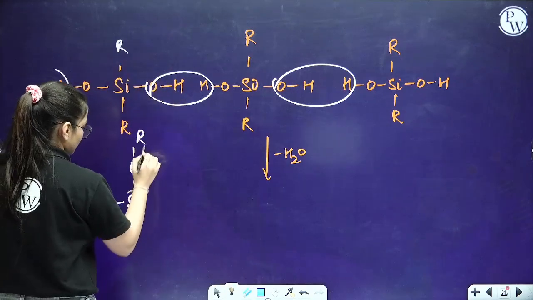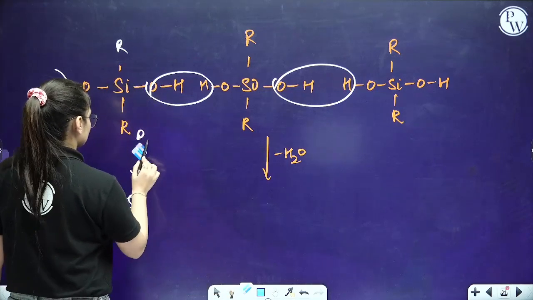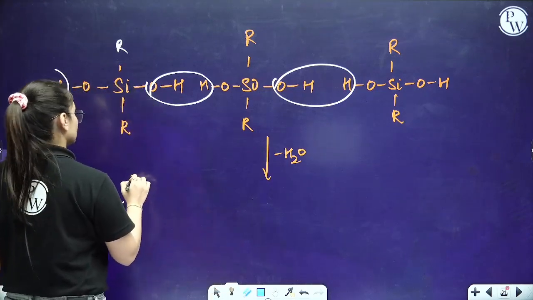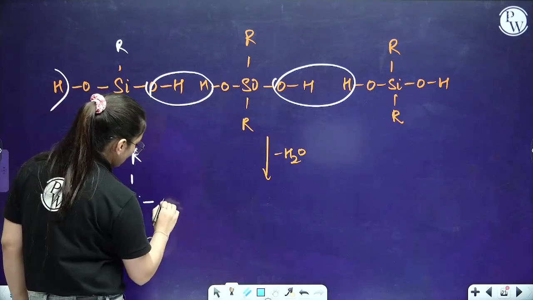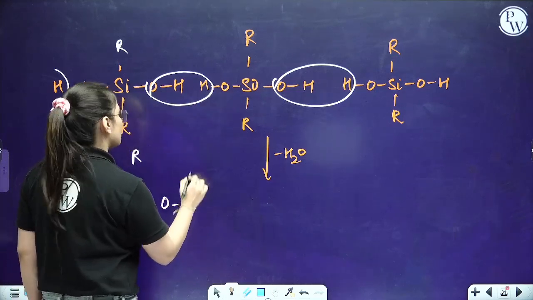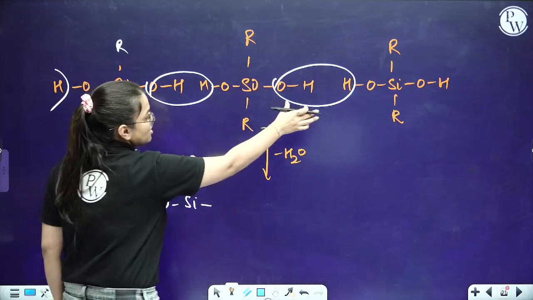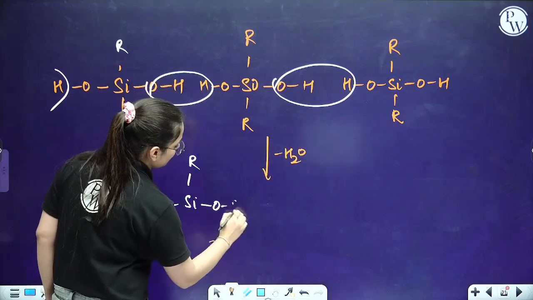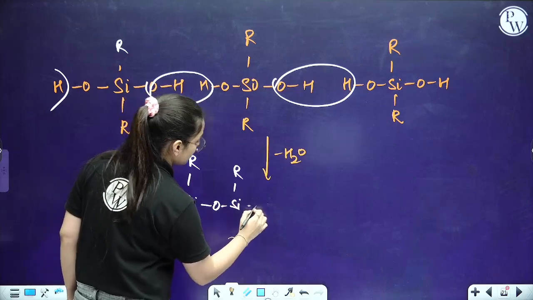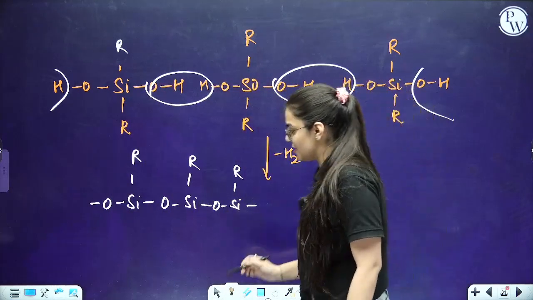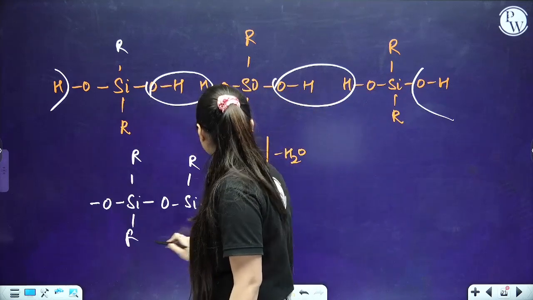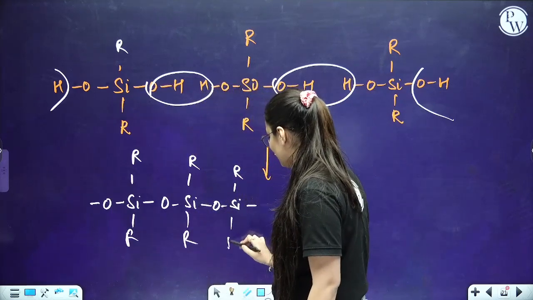Where this is removed, we have one oxygen at the center, then silicon, then R again. Again we have one oxygen at the center, then we have silicon. Now from this hydrogen is removed, from this OH is removed. Coming to the lower part, we have R groups over here.